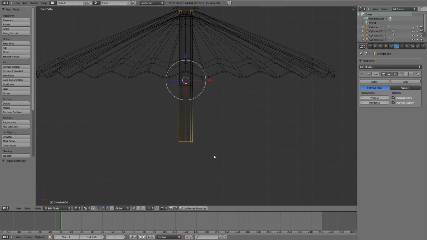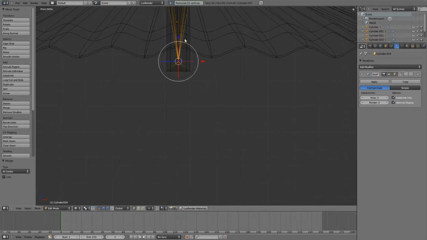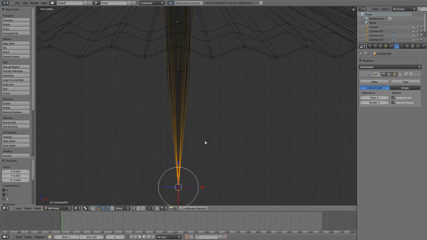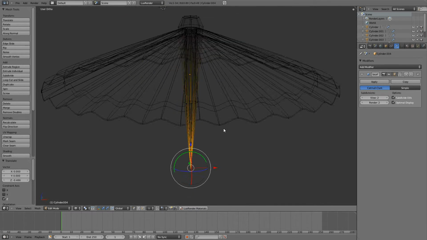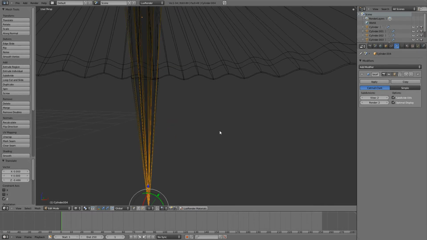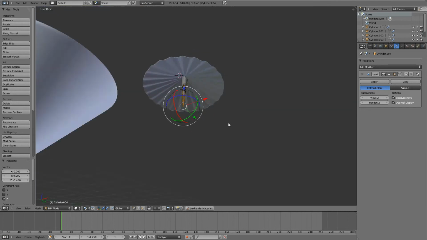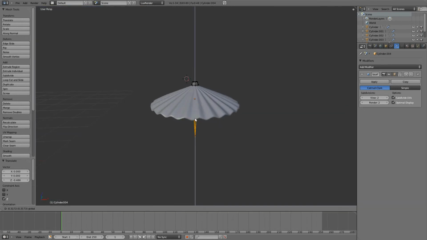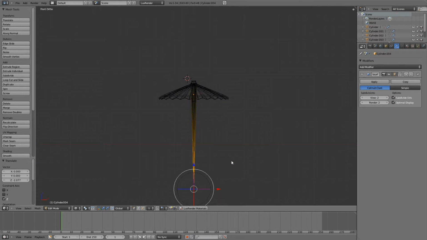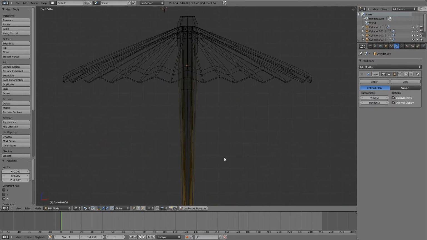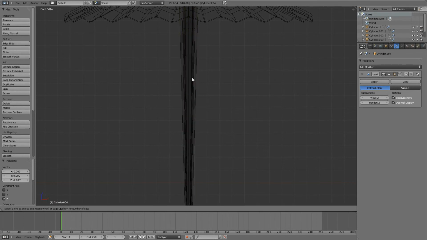Let's select those guys, W, and merge at center. Move those guys down. And let's provide some more resolution.